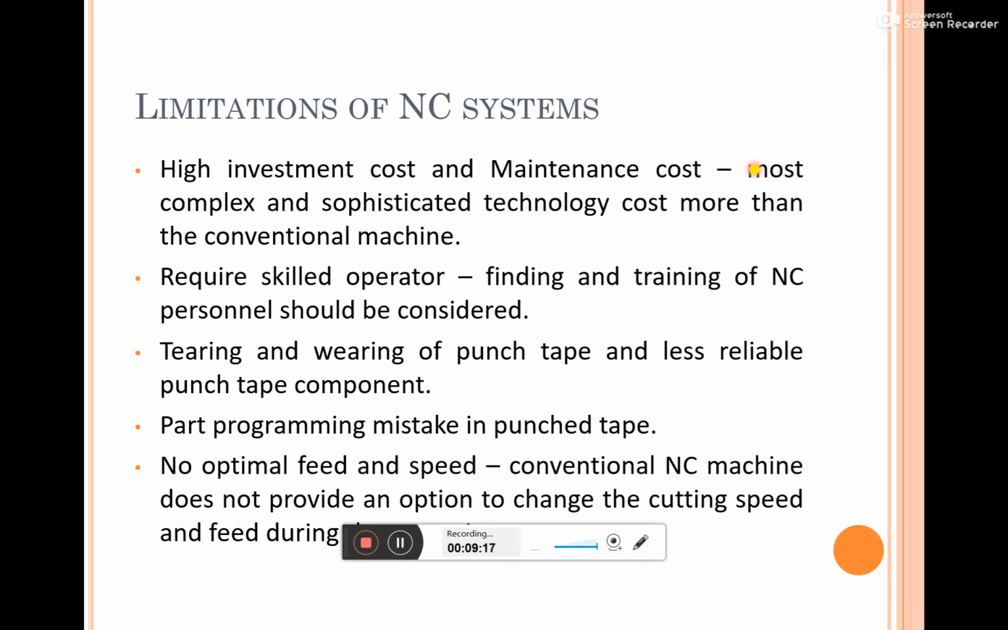And if any mistake is made while giving the input, during the punching of the instructions on the punched tape, then we won't use that punched tape again because mistakes have happened. Due to that, again we have to use another new tape and give the input from the start. That is the disadvantage of using the normal NC system. And also, when compared to CNCs, there is no optional feed and speed in this particular system.